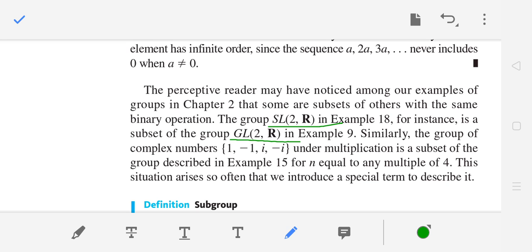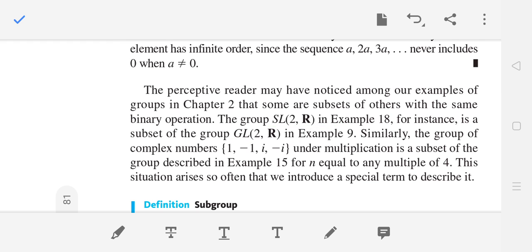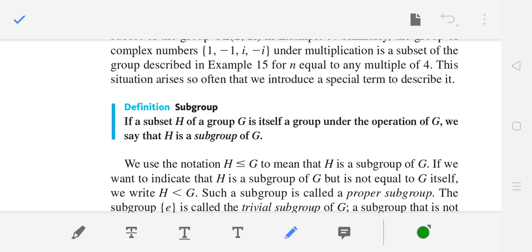So there is a term subgroup, which captures the notion that subsets can also be a group under the same operation as G. So what do we mean by a subgroup?